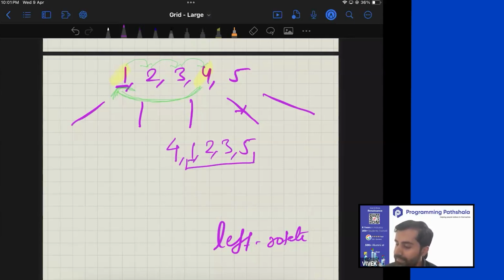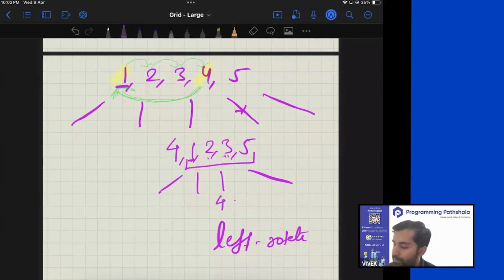Now let's say you come to this index and you realize there are operations that you can do, which is you swap this with this, or you swap this with this. Let's say you want to swap 1 and 3. So I would say, instead of swapping 1 with 3, why don't you do a left rotate, which is you bring this element here and this there and this there. The moment you do that, what will happen?